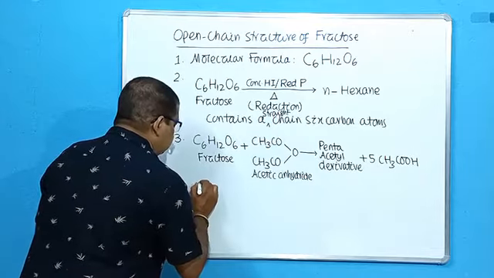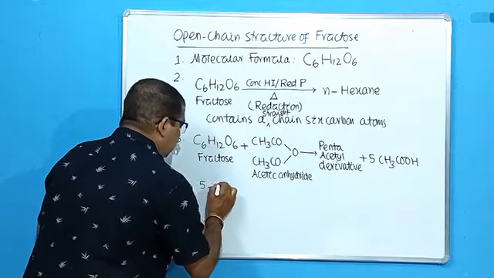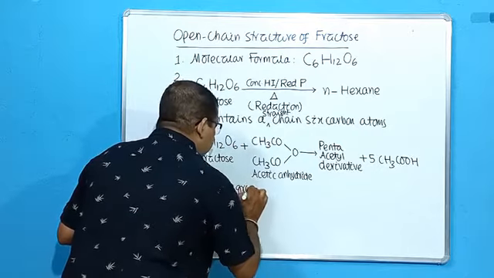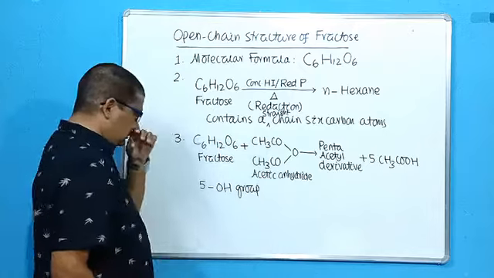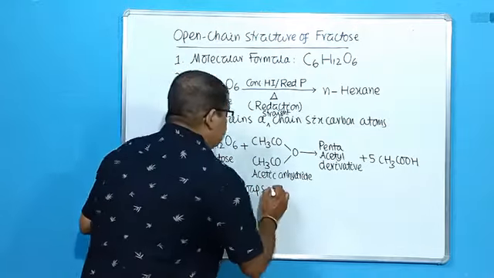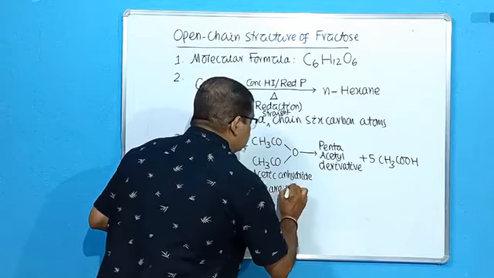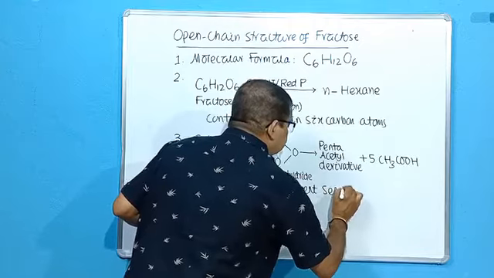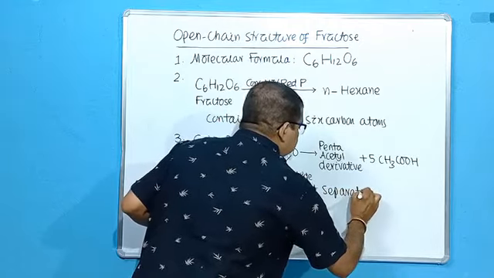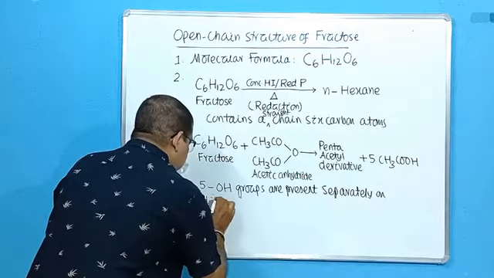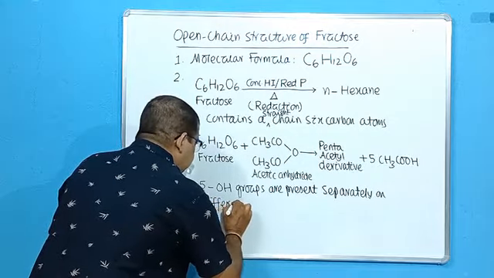So what does this confirm? Fructose contains 5 hydroxyl groups present separately on different carbon atoms. Why different carbon atoms?